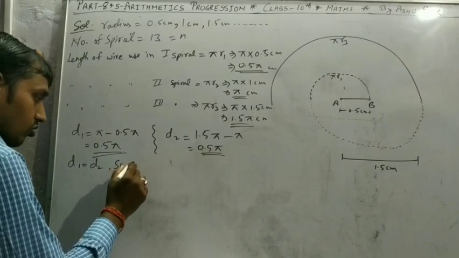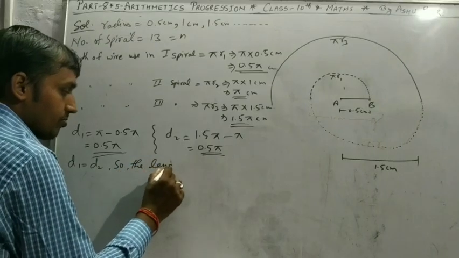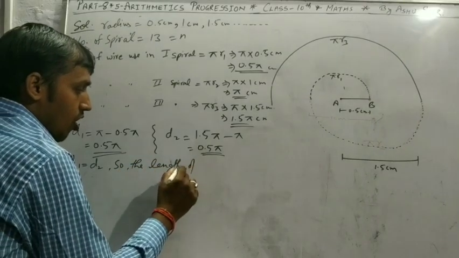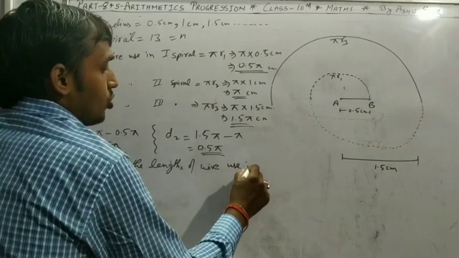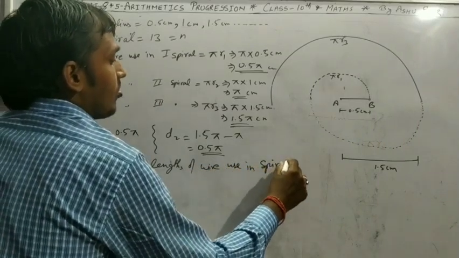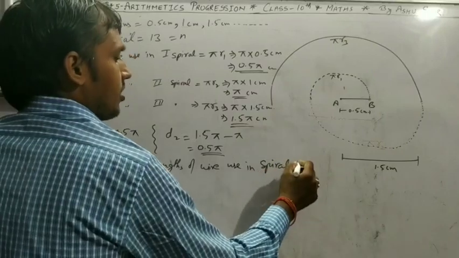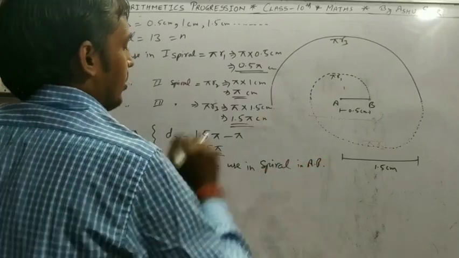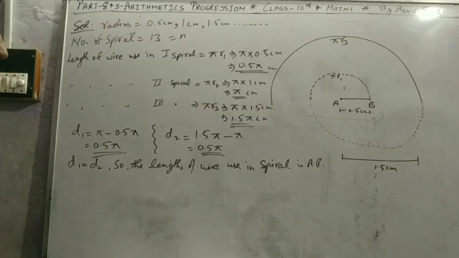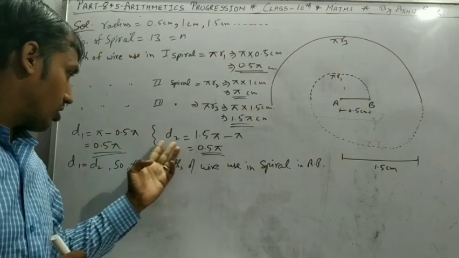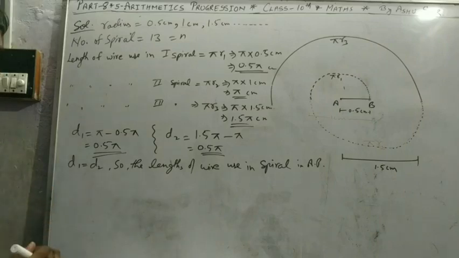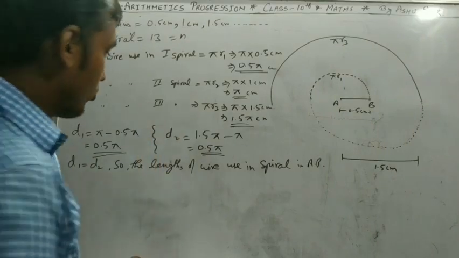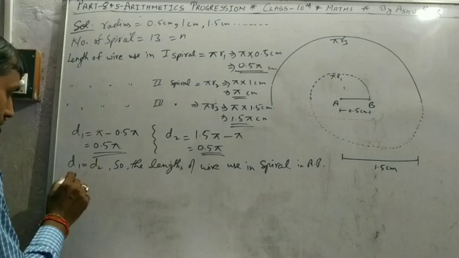So the length of wire used in the semicircular spirals is in AP. Very common steps and very important steps. So D1 is equal to D2. Then same thing.